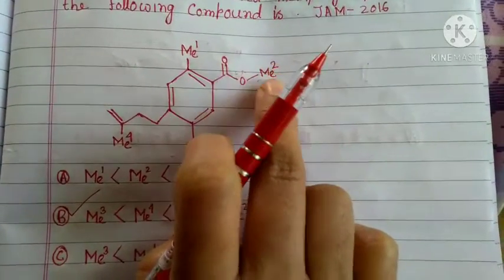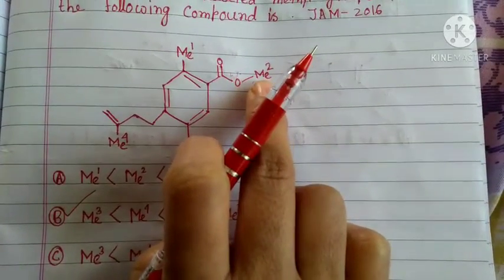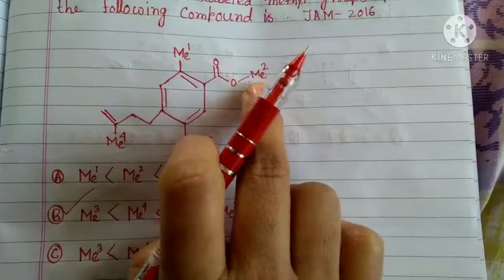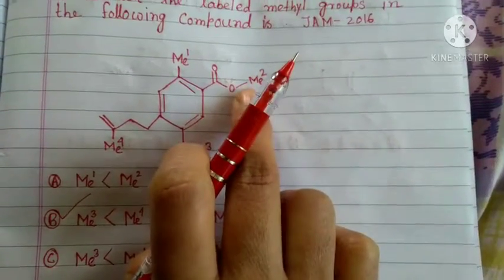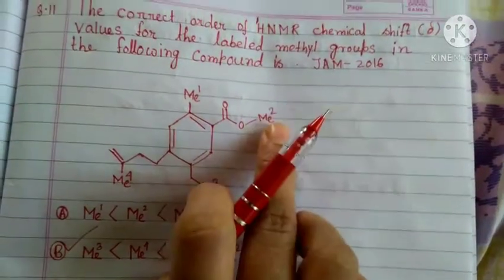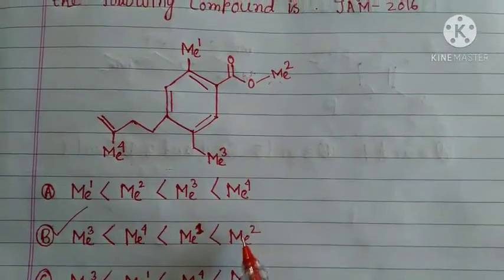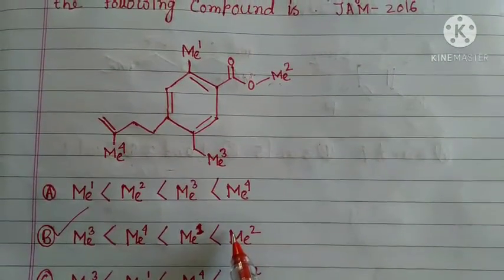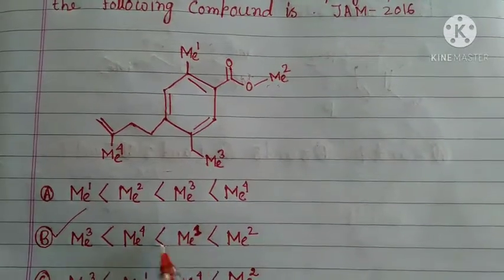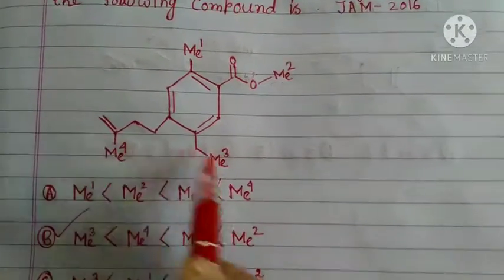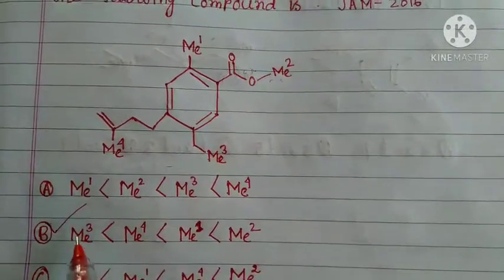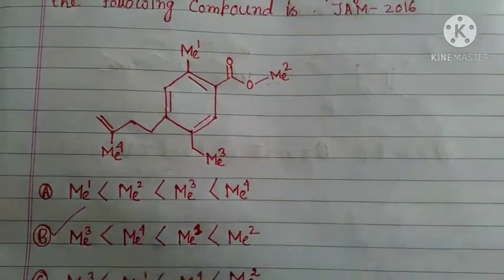The proton which will be in a more de-shielded zone will have more chemical shift value. So Me2 has the highest chemical shift value, then Me1, then Me4, then Me3. So the correct option is option number B.